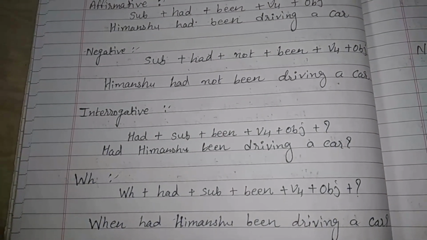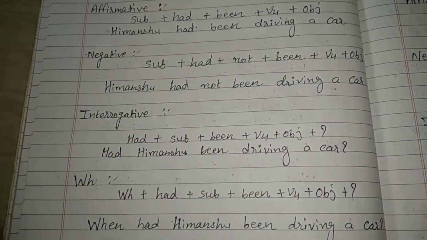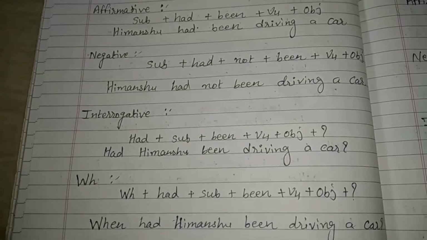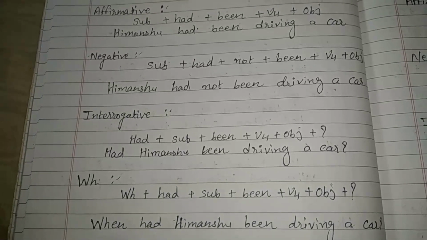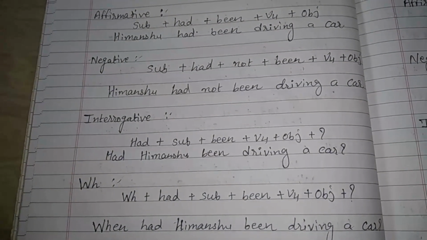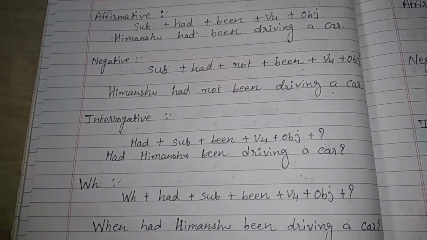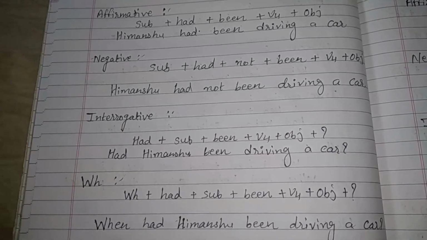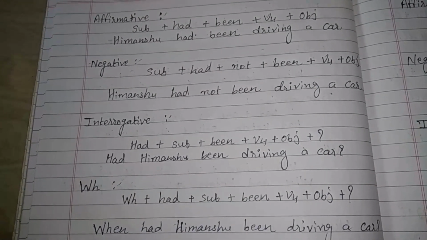Like in present continuous tense, wherever you have used am, is, are, you have to use was or were in past continuous tense. And in present perfect tense you have used have or has. The same way in past perfect tense you have to use had instead of have or has. And in present perfect continuous tense you have used have been.